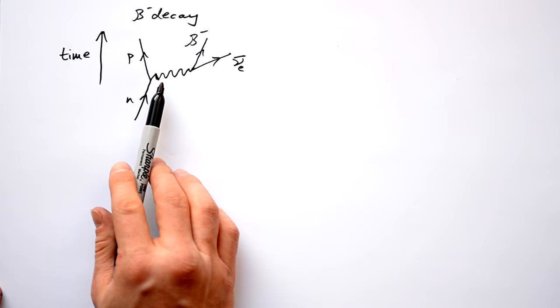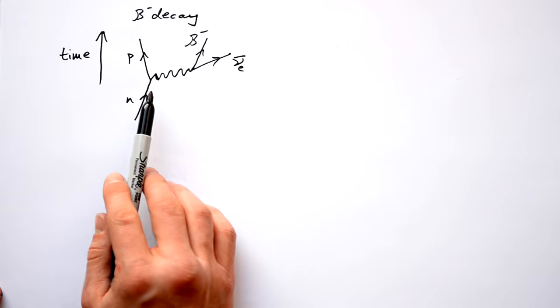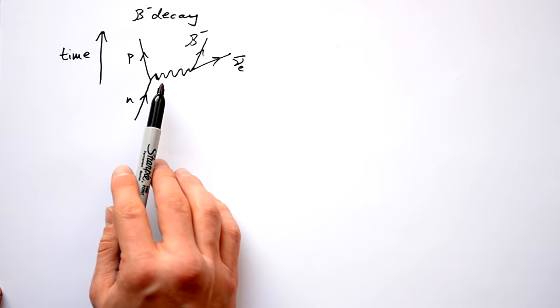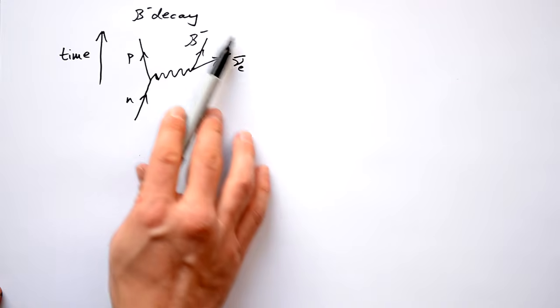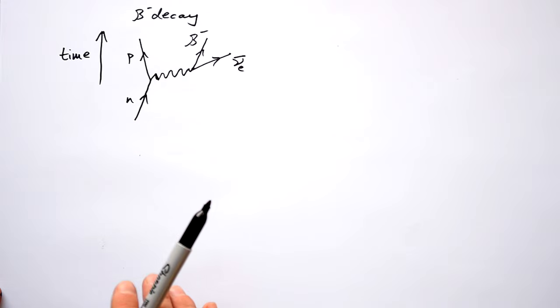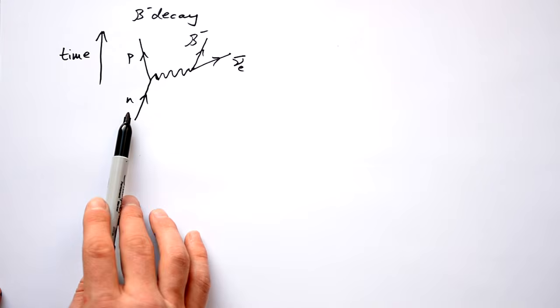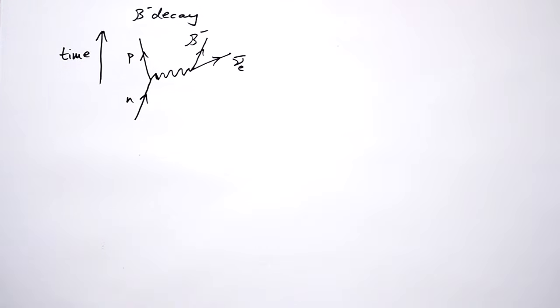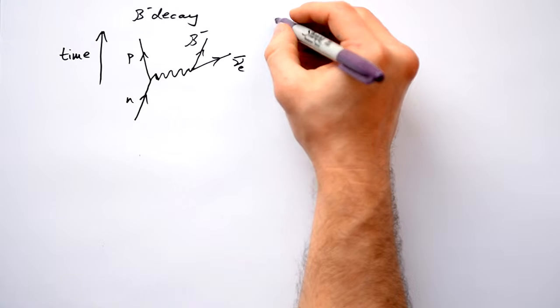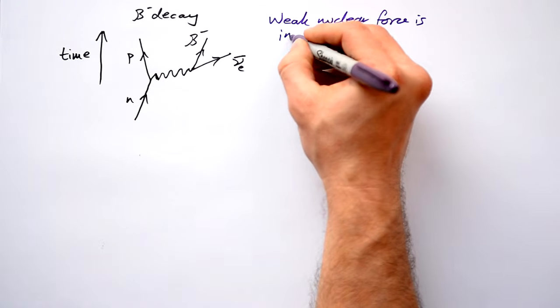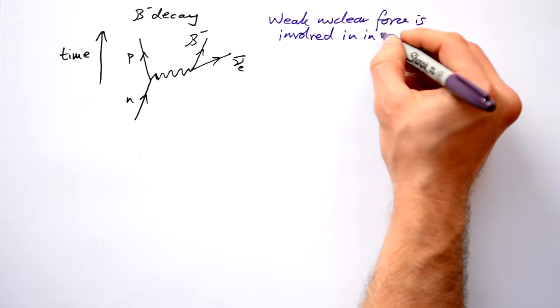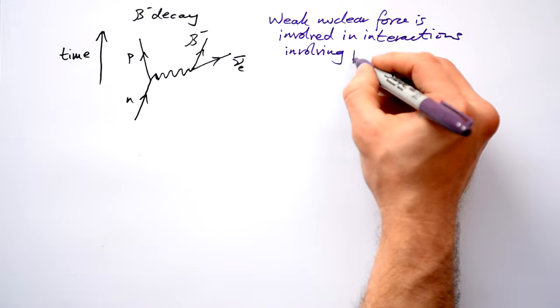Is it gravity? No, that doesn't change neutrons into protons. Is it a strong nuclear force? No, because it involves things that aren't to do with hadrons. We've got an electron and antineutrino. Is it electromagnetic? No, because we've got a neutron coming on which has no charge. So actually, we are introducing a new force. The weak nuclear force is involved in interactions involving leptons.